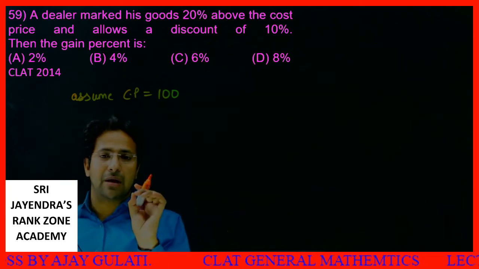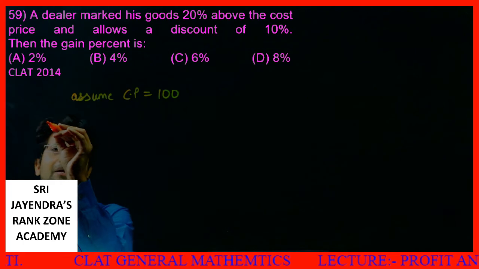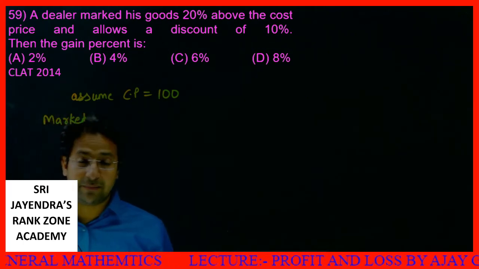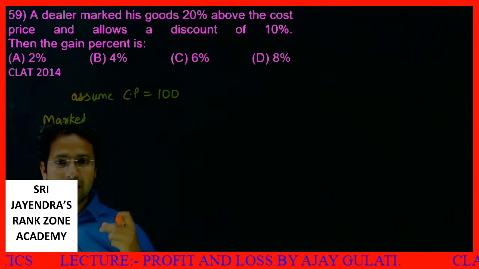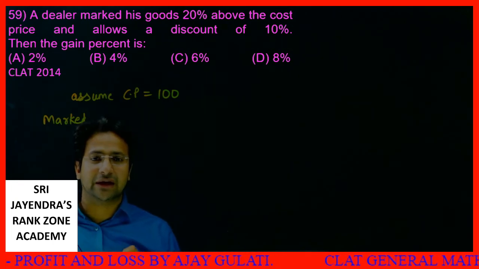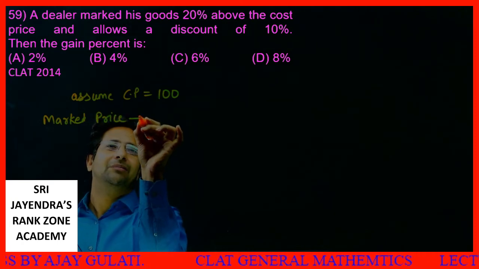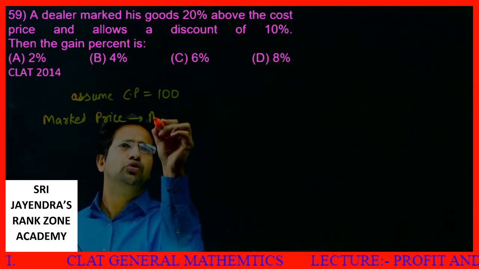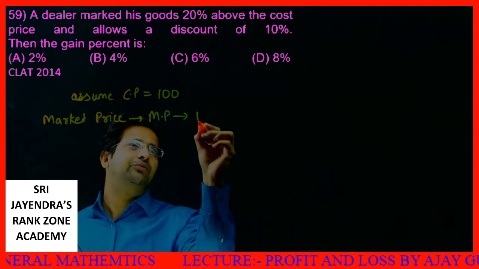A dealer marked his goods at 20% above the cost price. Students, what is marked price? Marked price or MP, that is labeled price. Like if I purchase a blazer, if I purchase a t-shirt, then the price which is marked over here, a label hanging over here, there is a price on that. That is marked price or labeled price. This marked price, you call MP, is 20% more than CP, so it becomes 120.